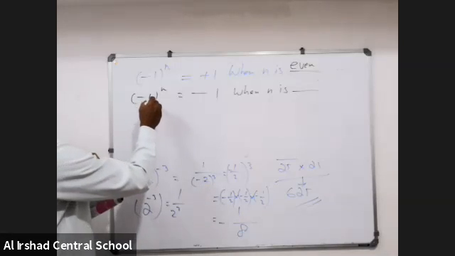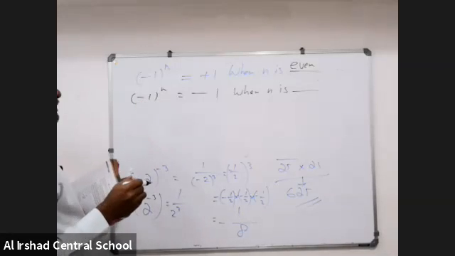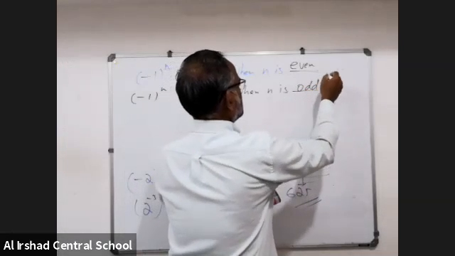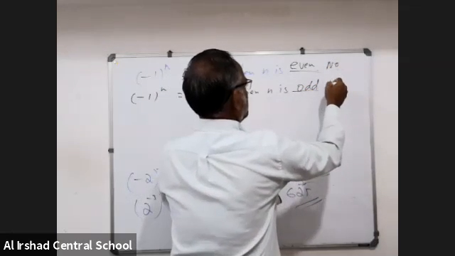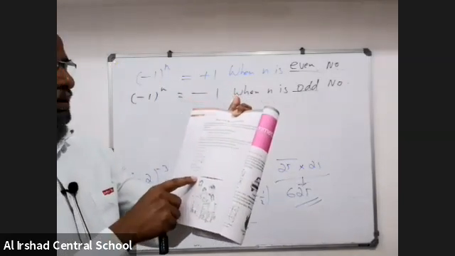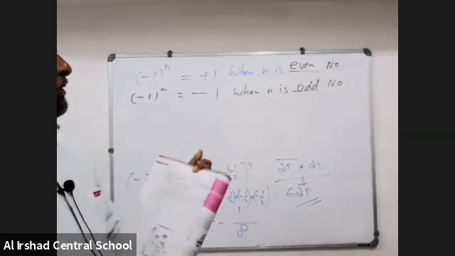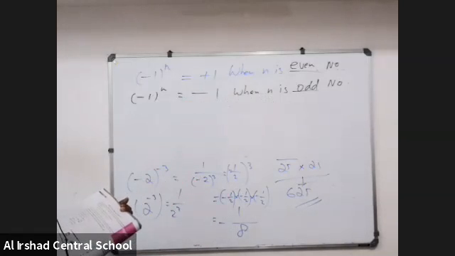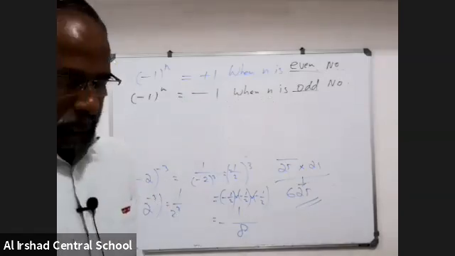Then minus 1 to the power of n, when n is an odd number, it is minus 1. That is it. Class 7. I am again reminding this book. Minus 1 to the power of n, for an even number you get plus.